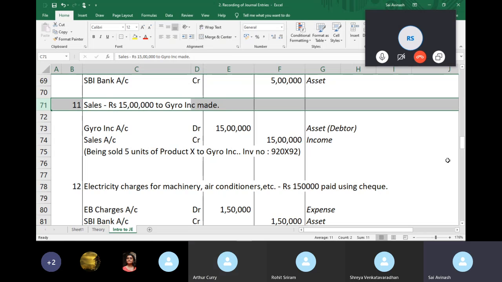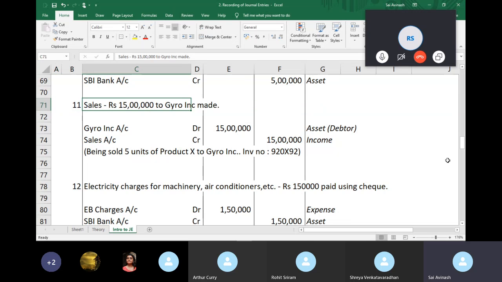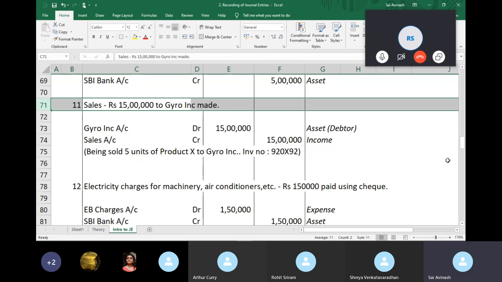So the moment he gives you a bill, he is telling me, okay, you have purchased from me, I'm giving you this bill, you owe me this amount. So that's the first transaction happening. Second, you look at the bill, you give him the money. So the fact is we have not been told we received the money, right?